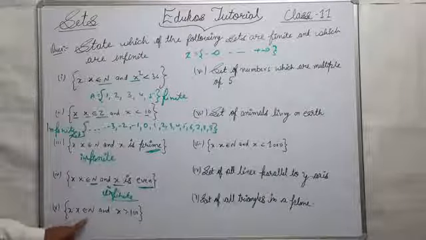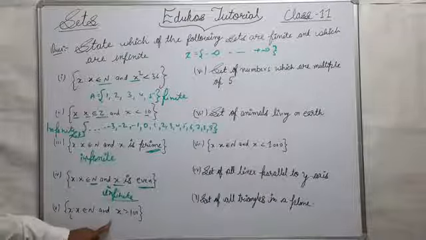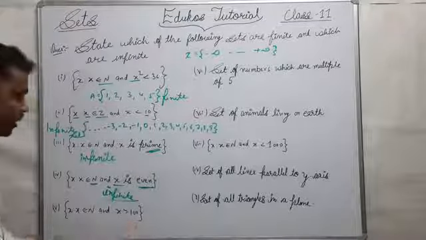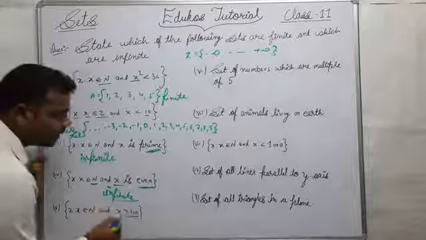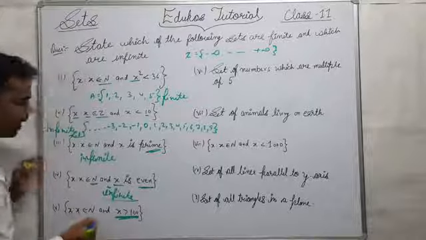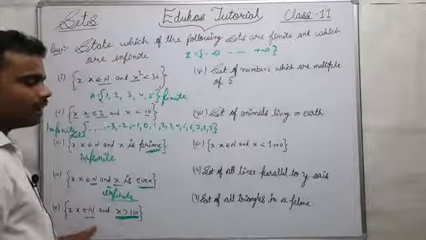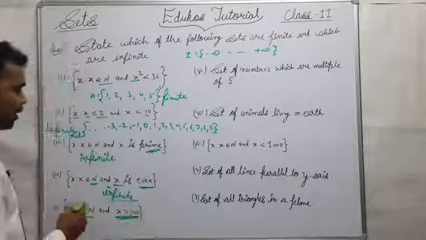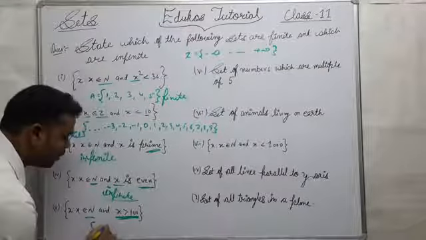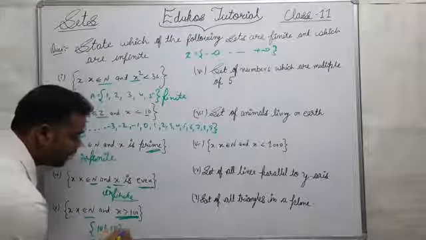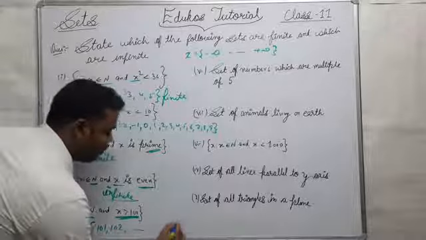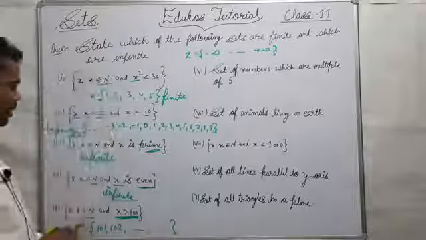X such that x belongs to n and x is greater than 100. So see here, x is greater than 100 and x belongs to n. Again there are many numbers, 101, 102 and so on, which are greater than 100.